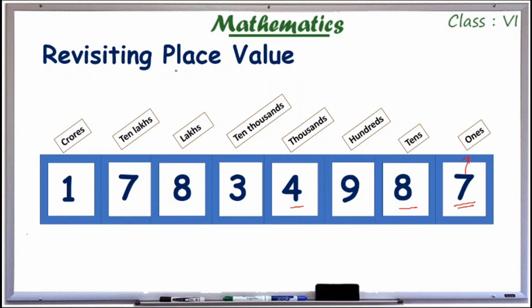So we are studying place value. We have ones, tens, hundreds, thousands, 10,000s, lakhs, 10 lakhs, crores, and if one more digit is here, the place is 10 crore.